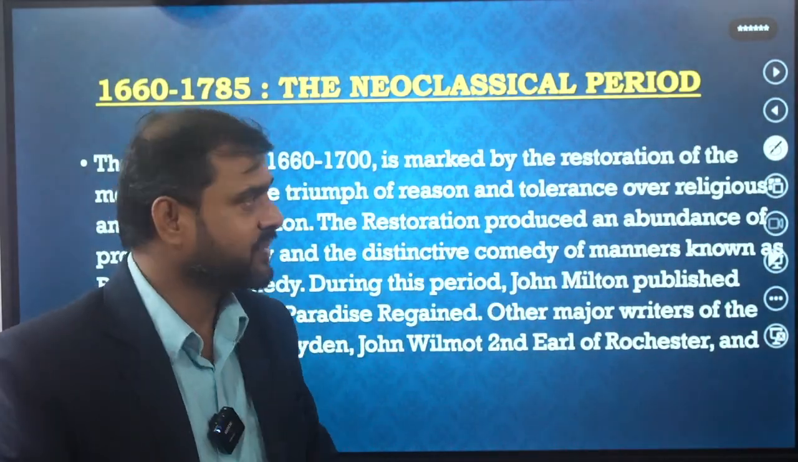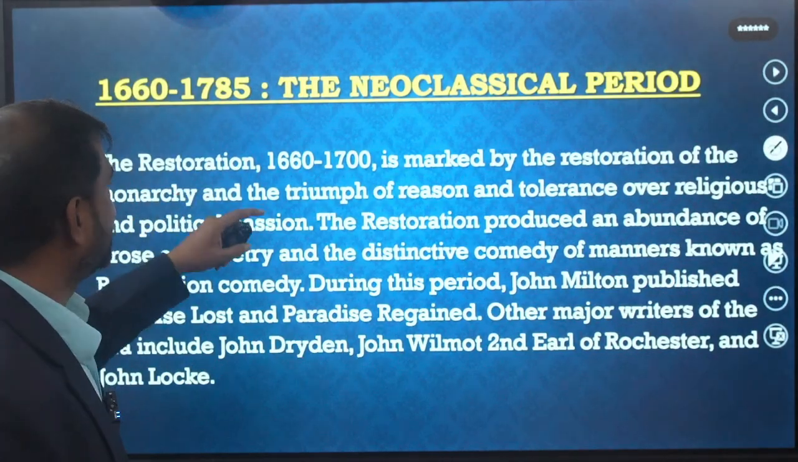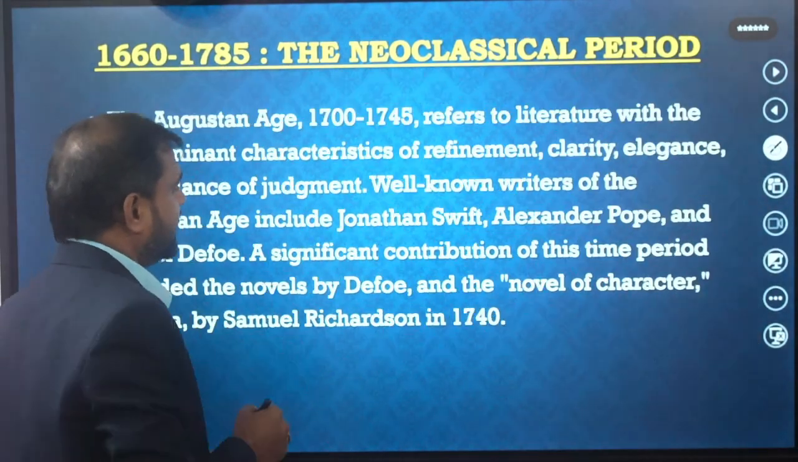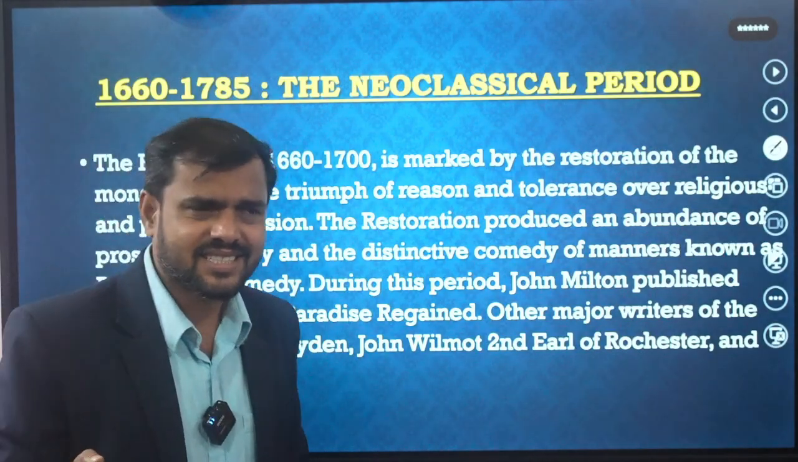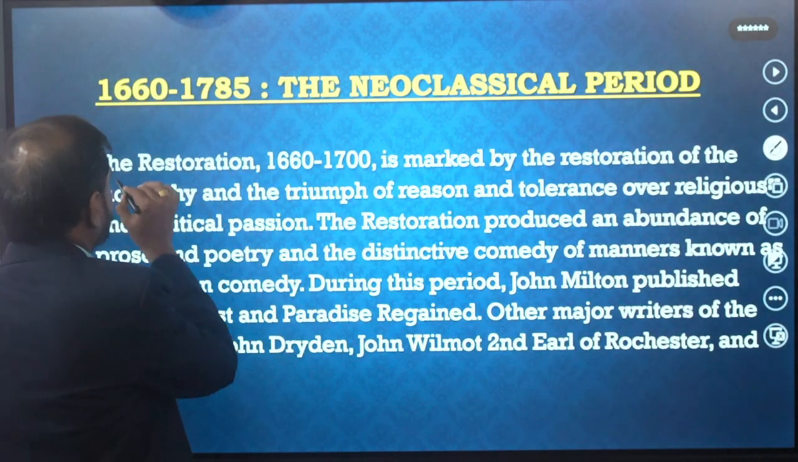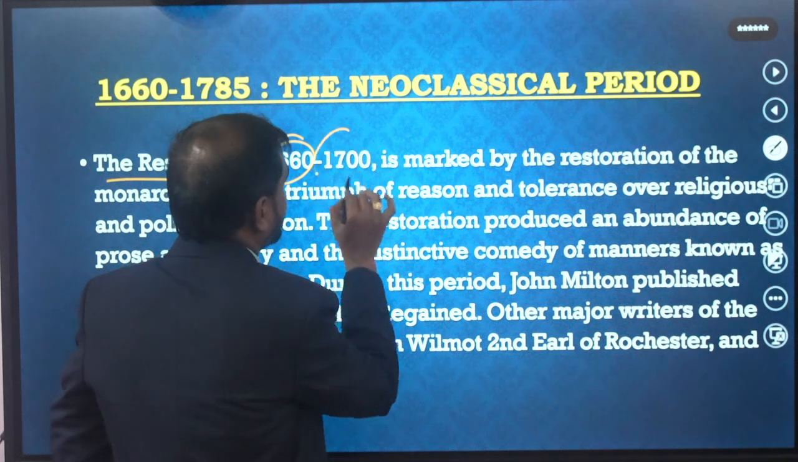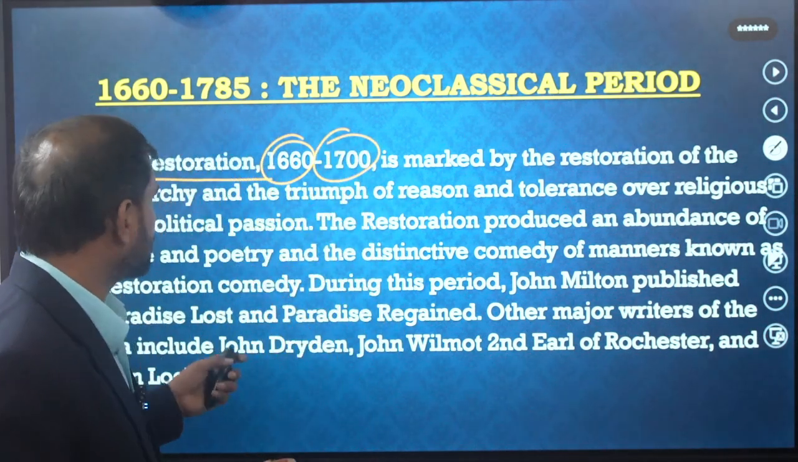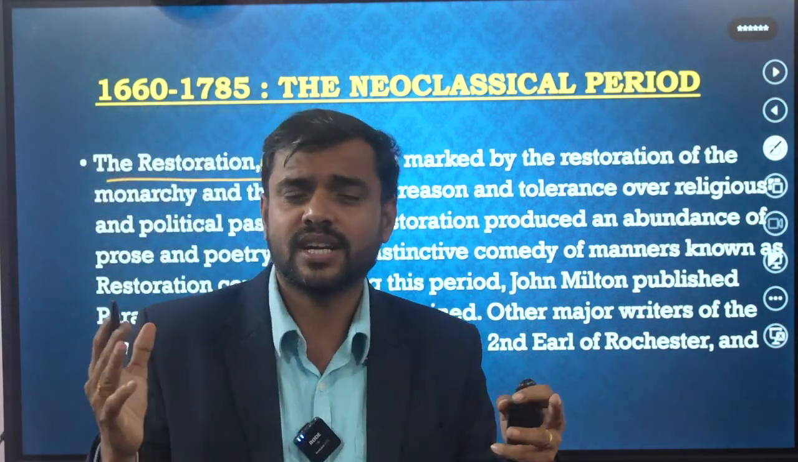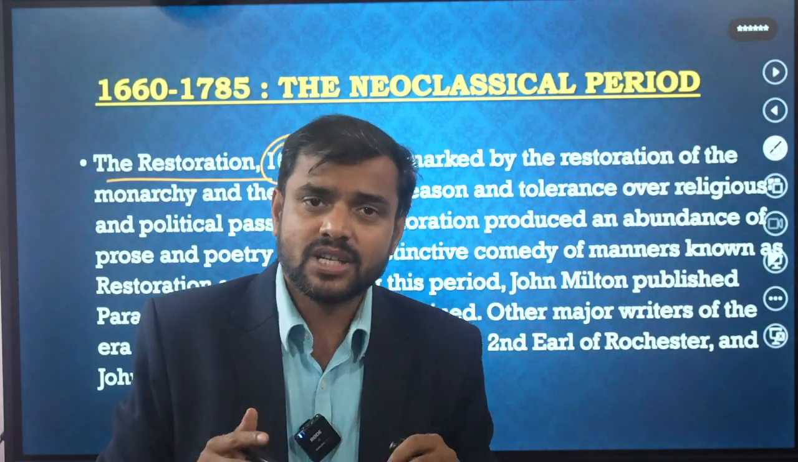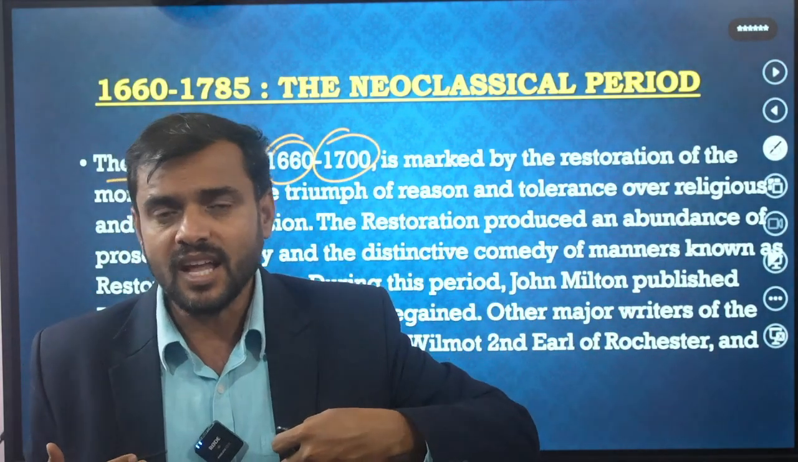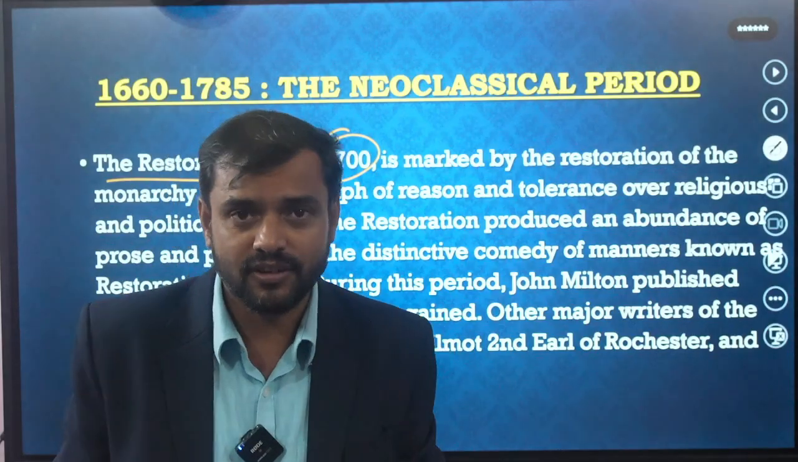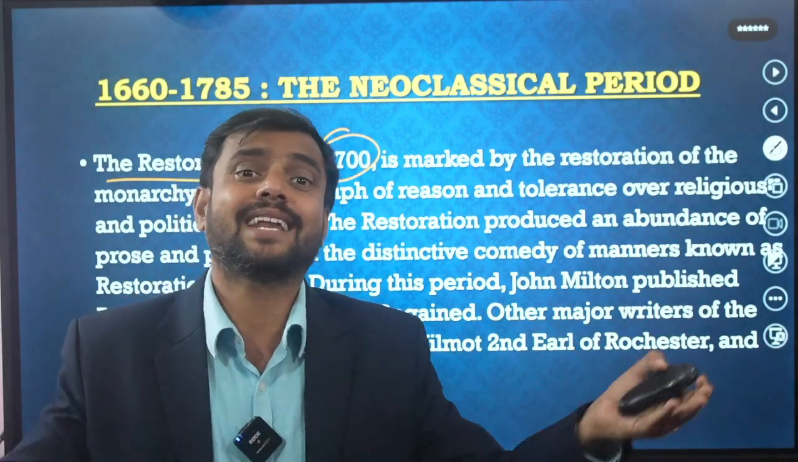But today we are going to discuss the Restoration period, and after that the Augustan period. See, in the last class we discussed that the Restoration period started from 1660 to 1700. It is marked by the restoration of monarchy. Charles II came back from France and became king of England. So that's why the monarchy has been restored.